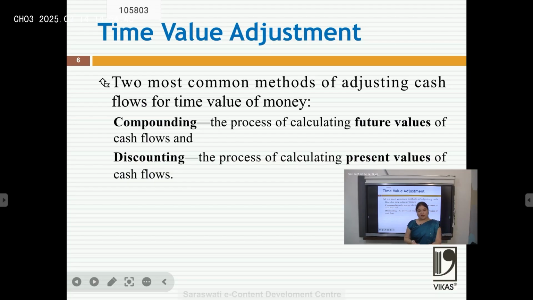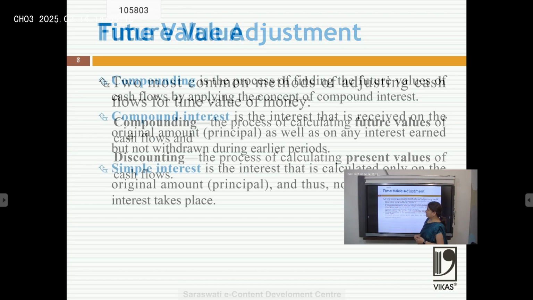But in the other case, if I will get the money in future, suppose I will give you that 5,500 rupees you will get after 1 year, that 5,500 has not the same purchasing capacity that the money today has. So what I will do? I will discount the 5,500 rupees to the present, means here I will divide. It is called discounting, means the process of calculating present values of cash flows which I am getting in future.